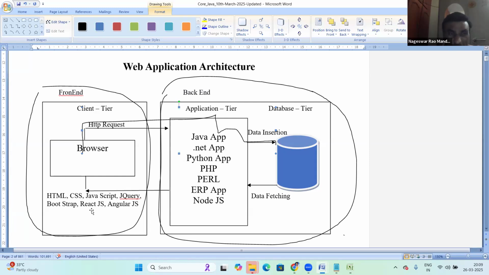Front end developer and UI developer are the same. Next in the backend, there is the application developer and the database developer. Totally, how many roles are there in this application development? The UI developer role means the front-end developer role.